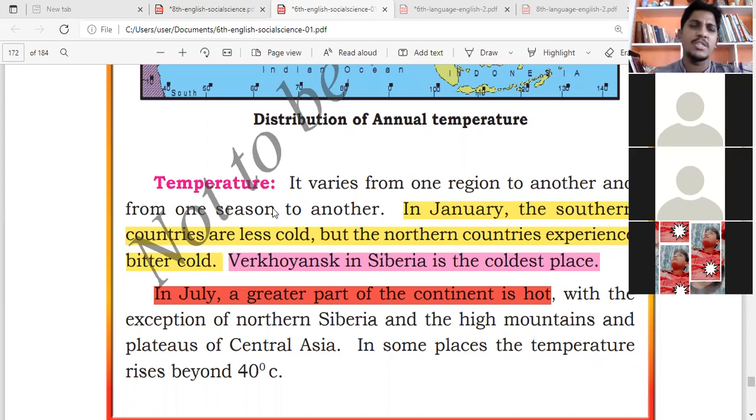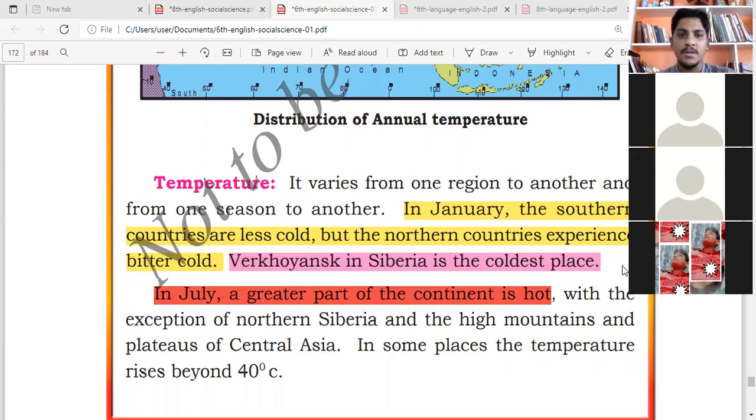Now we'll see it is different from country to country, region to region. We saw how many regions we have: North, South Asia, Southeast Asia, West Asia. In all these places the temperature is different. They say in January, southern countries are less cold, but northern countries are very bitter cold.